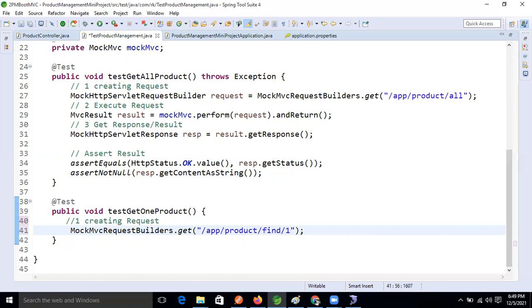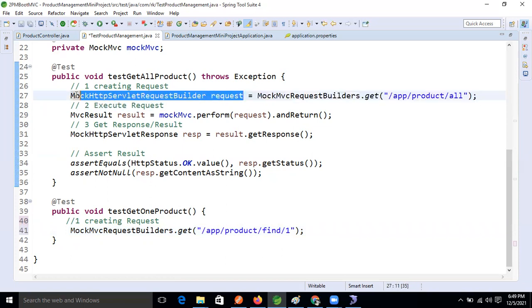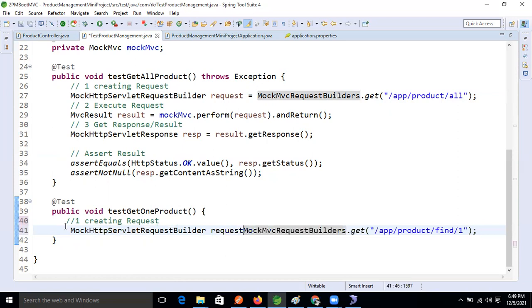So we need to pass something here. And what is the return type of this method? What is the return type of this method now, guys? Come on. MockHttpServletRequestBuilder. Yes, very good. Okay, so now our request object is ready.